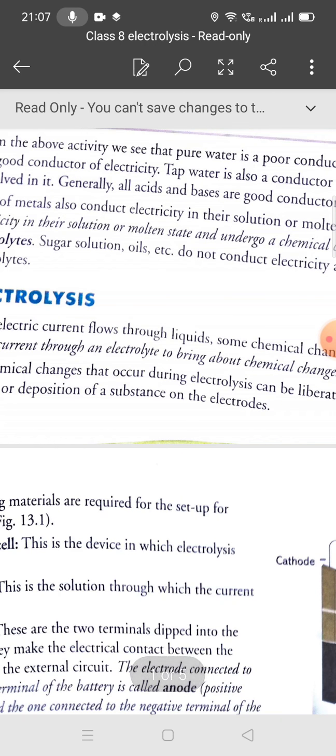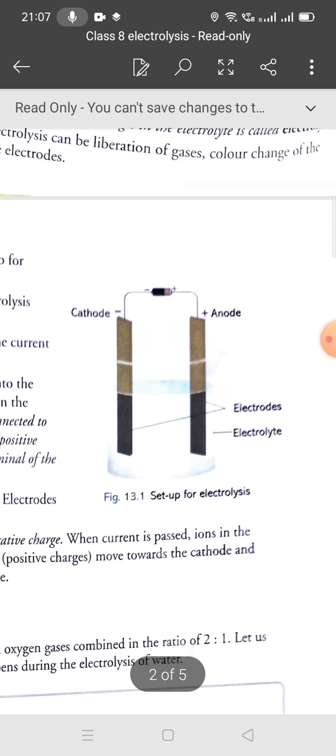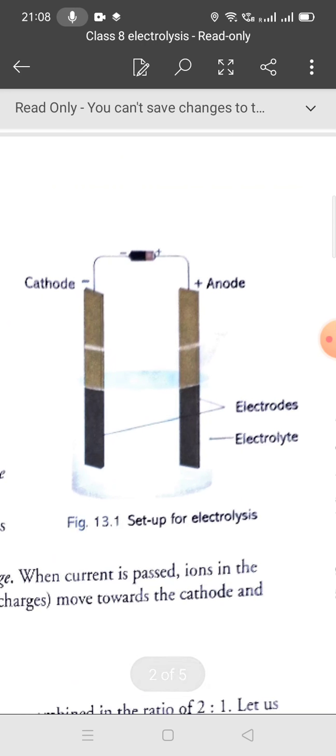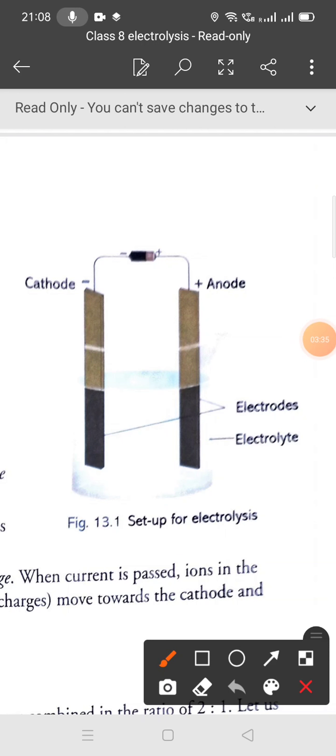So first we will discuss some key points for electrolysis and what we will do for it. There are some materials required for the setup for electrolysis. Now you can see this diagram, the setup for electrolysis. So be ready. First we will need the electrolytic cell.